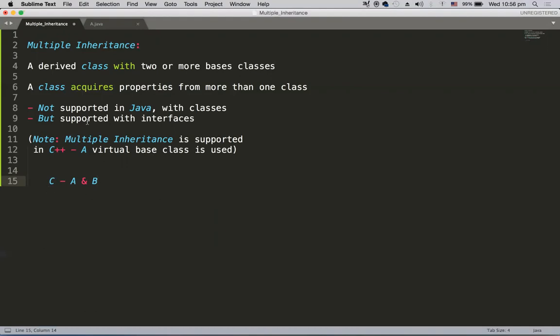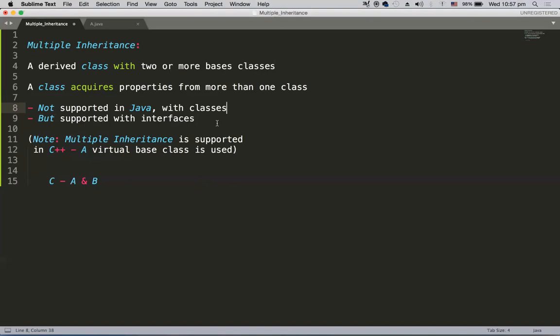And this multiple inheritance is not supported in Java with classes. But it is supported in C++. In Java, multiple inheritance is not supported with classes, but it is supported with interfaces.